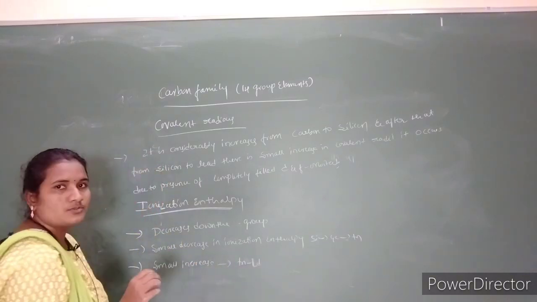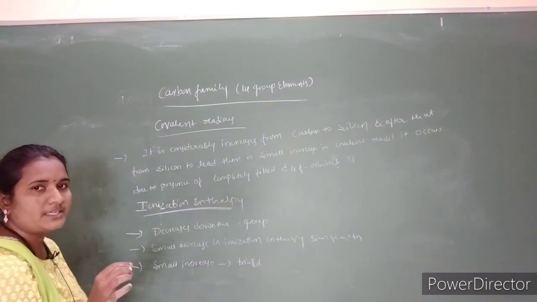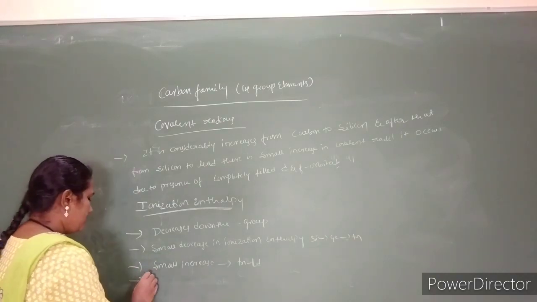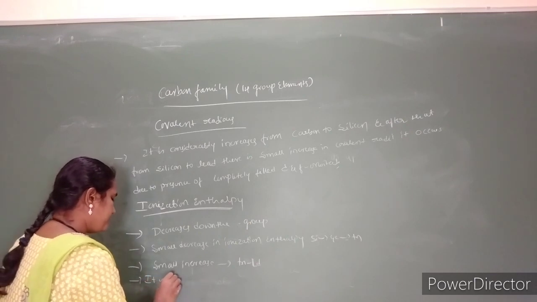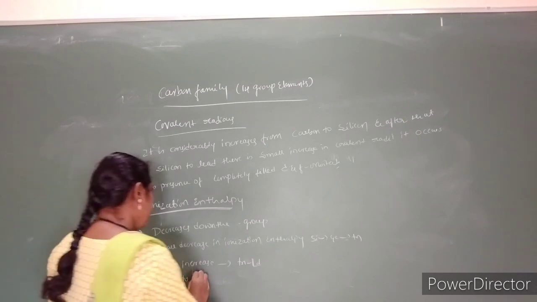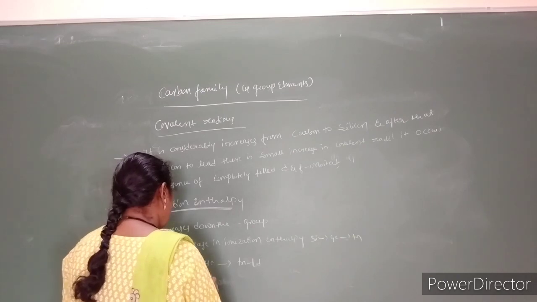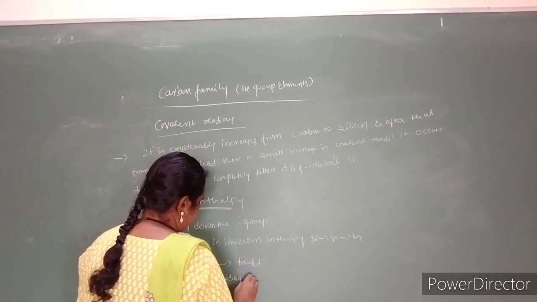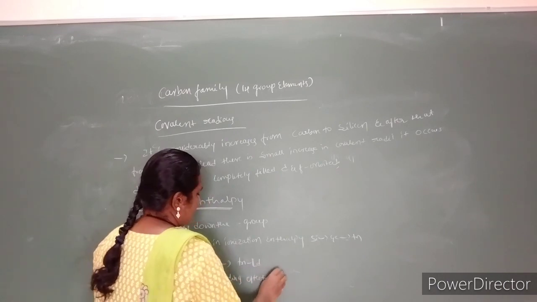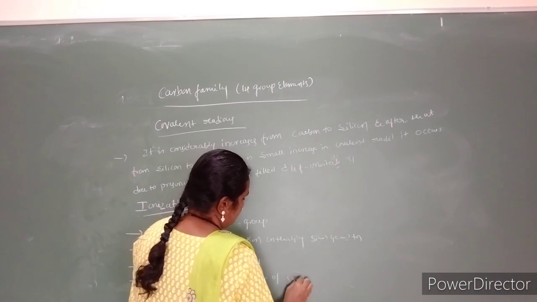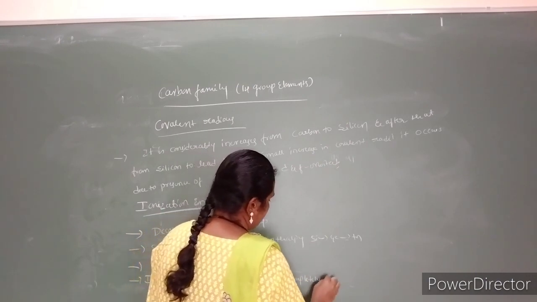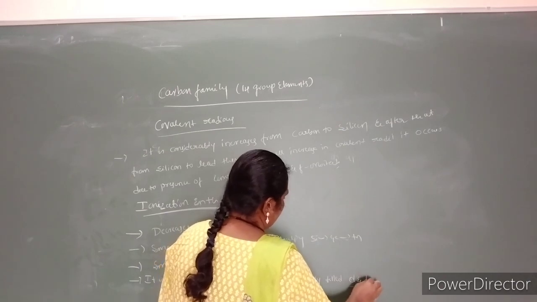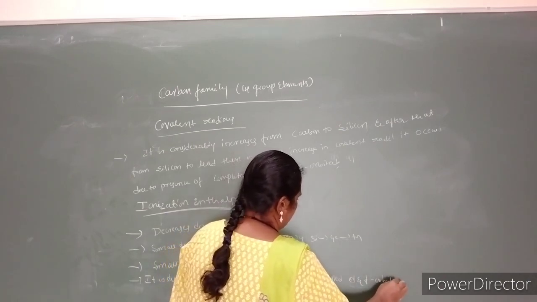It is also due to the poor shielding or screening effect exhibited by the completely filled d and f orbital electrons.